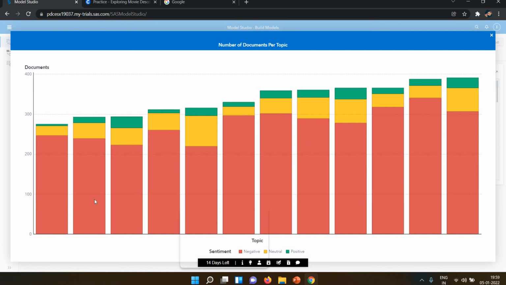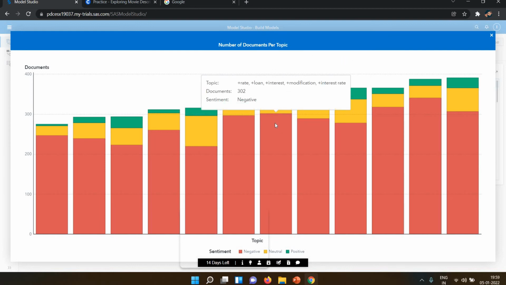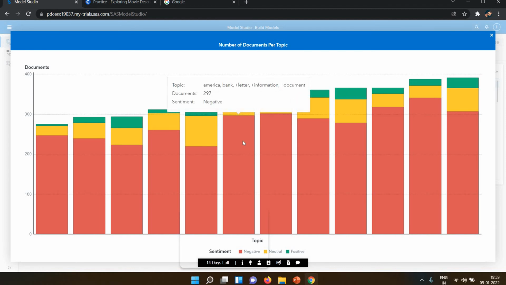Now you can see the negative is the maximum here, because this red color is showing the maximum. The neutral words are the second highest, and the third, positive, is very minimum in the topics. Positive words are used the least. Check, account, bank fee, Wells Fargo are positive, and the negatives are rate, loan, interest, modification, interest rate. The sentiment is showing that.